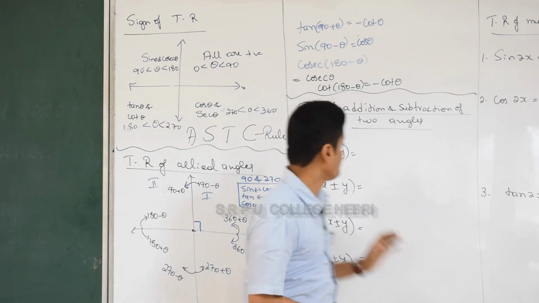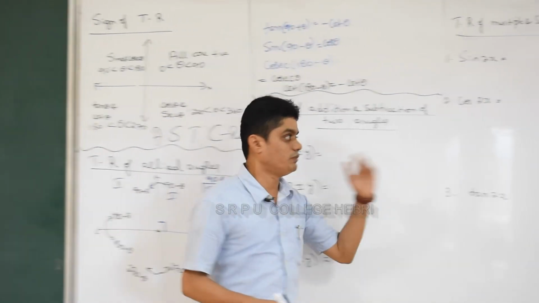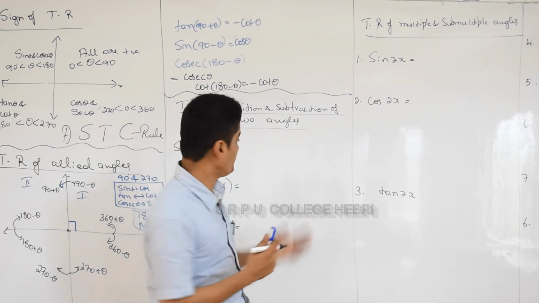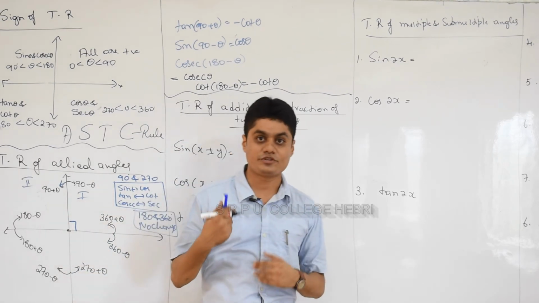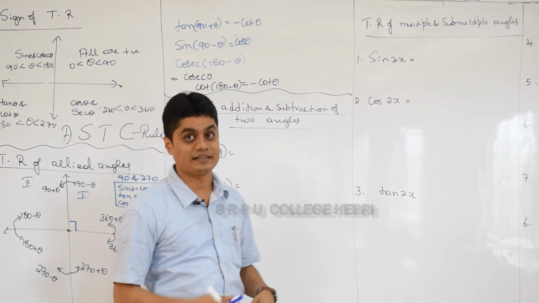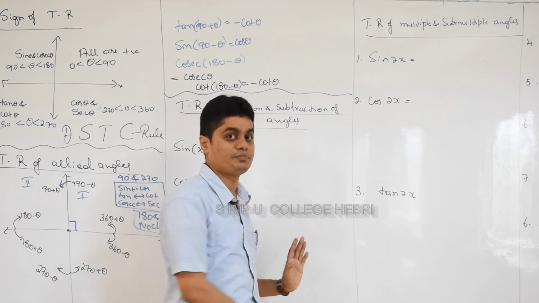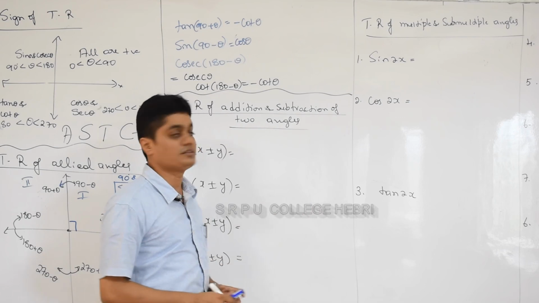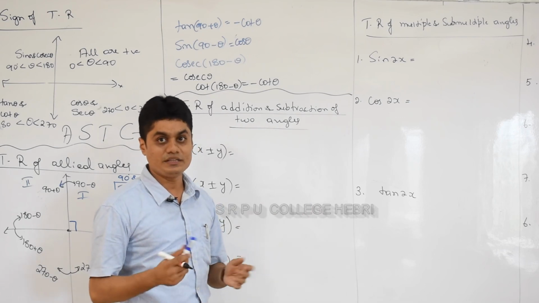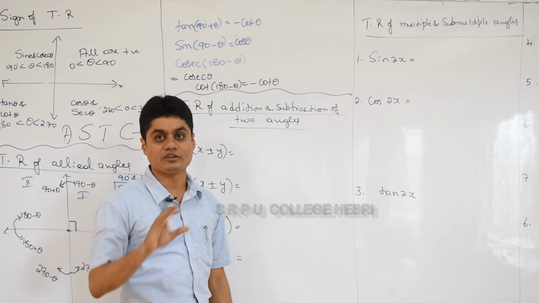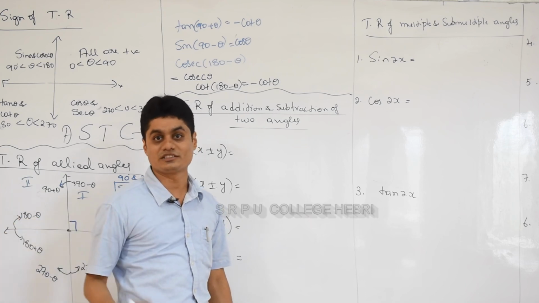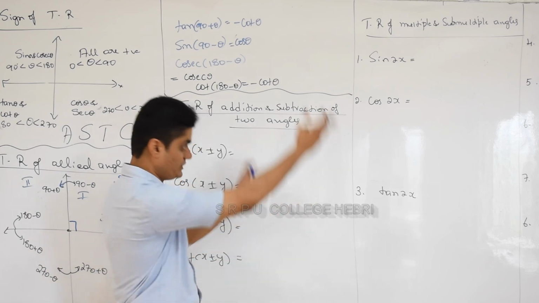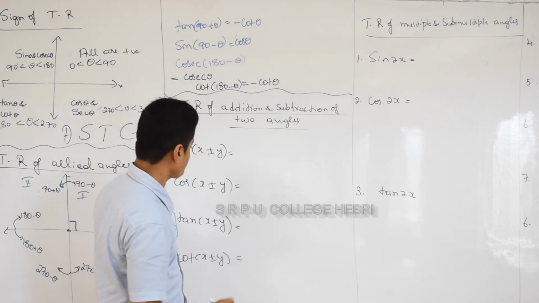These two are very important concepts, please remember that. Next is a very big list of formulas: trigonometric ratios of addition and subtraction, trigonometric ratios of multiple angles, submultiple angles, and transformation formulas, which I'm going to explain now. So first, the addition and subtraction formulas. Do you remember last year you learned one big derivation: cos of x plus y equals cos x cos y minus sin x sin y. Because of that we have all these formulas.